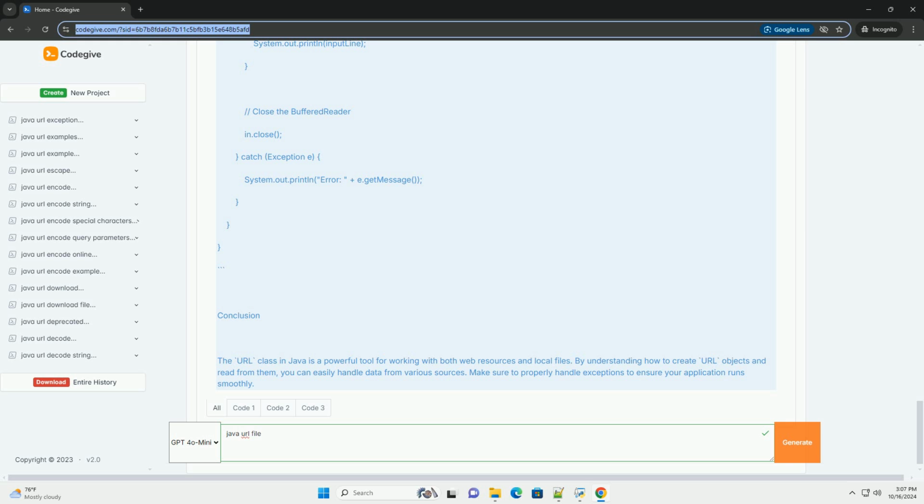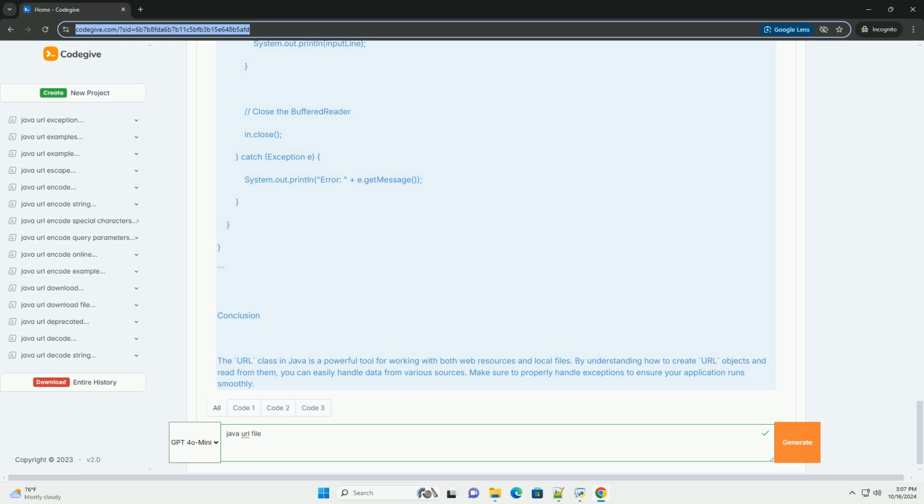3. openStream. The openStream method opens a connection to the URL and returns an input stream. We wrap it in a BufferedReader for efficient reading of text. 4. Reading lines. A loop is used to read each line from the URL until the end of the stream, when null is returned. 5. Exception handling. The code is enclosed in a try-catch block to handle potential exceptions like MalformedURLException and IOException.